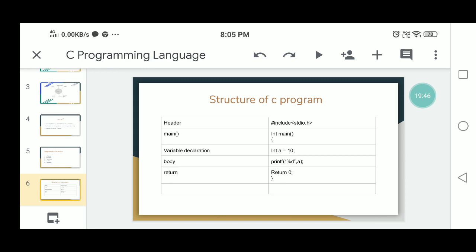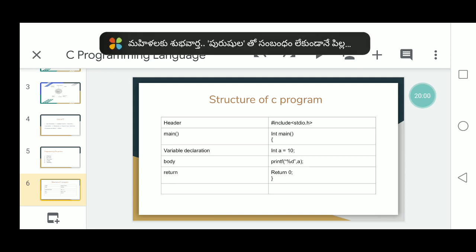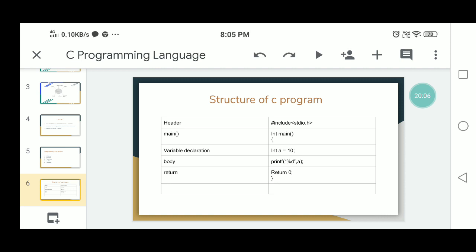The curly braces just after the main function enclose the body of the main function. So the main function is essential in a C program. The compiler reads the programming statements inside main. So this is the information about the main function. A C program starts with the main function.